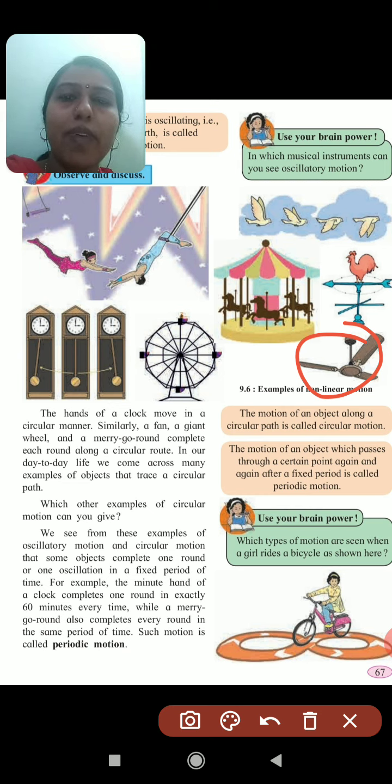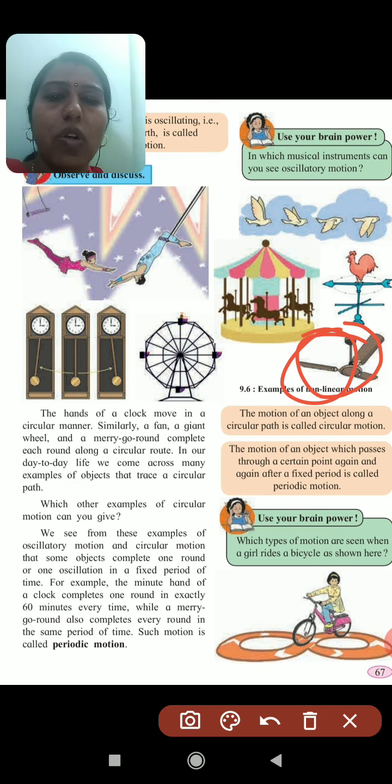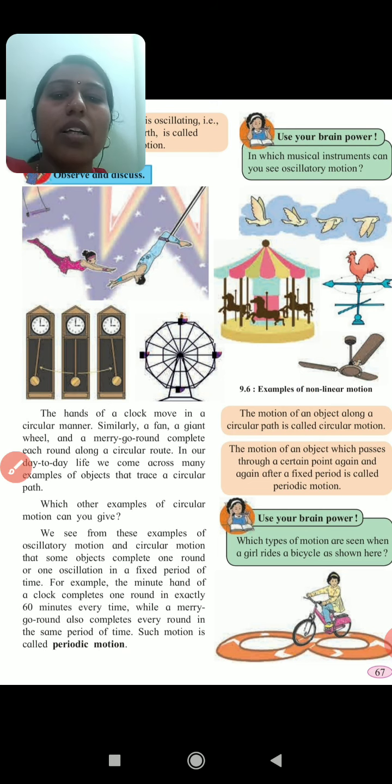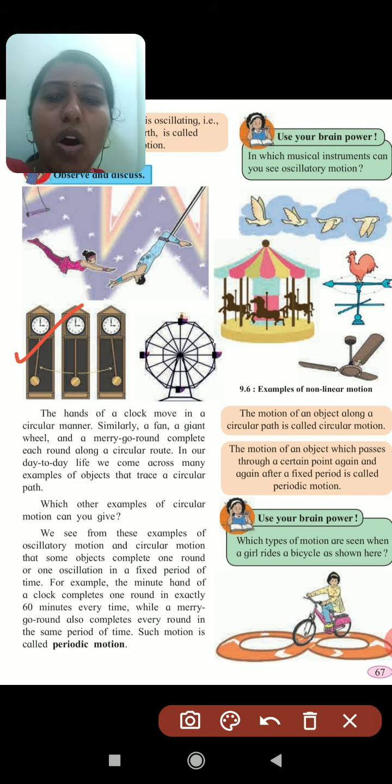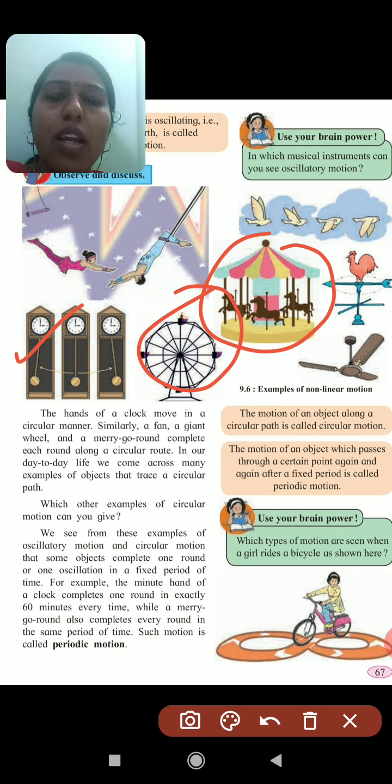How is the motion of the fan, children? If you observe the fan, its motion is circular. So that motion is known as circular motion. The motion of an object along a circular path is known as circular motion. Here there are so many examples of circular motion. The hands of the clock also move in circular motion only. Again the giant wheel, the merry-go-round. These all are circular motions.